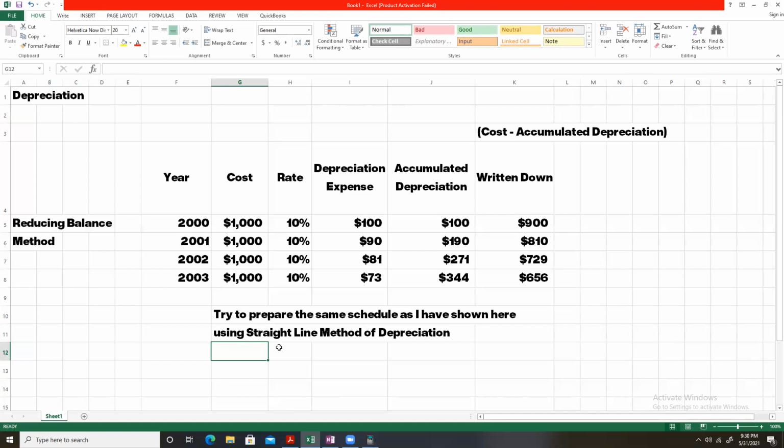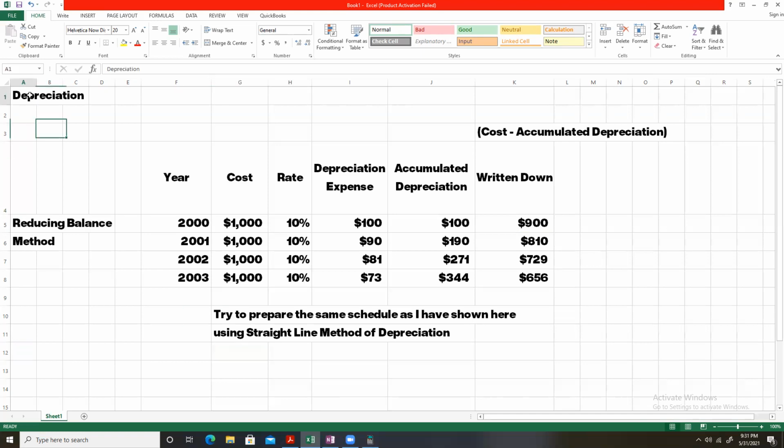I suggest that you try preparing a schedule in the same way as I have prepared here, using the straight line method instead of reducing balance method. So you will be able to know how good you are getting these concepts.